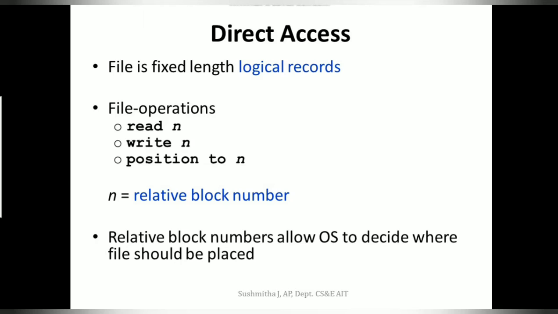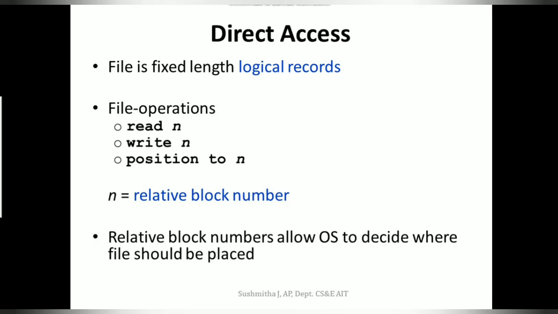Now what happens? The hard disk shall be divided into n blocks, and you can directly access the desired block that you want. You can be reading that nth block, you can be writing to the nth block, or you can position to the nth block. And here the n is the block number that we are referring to.